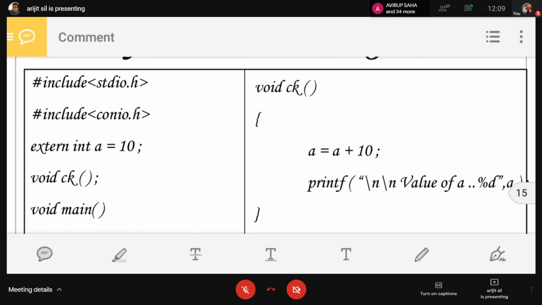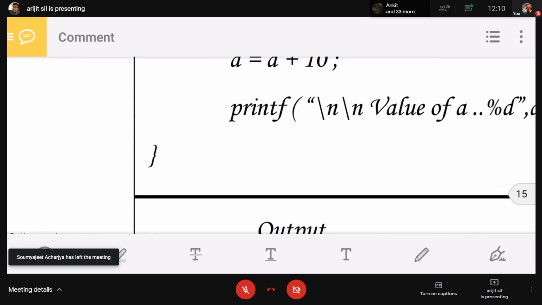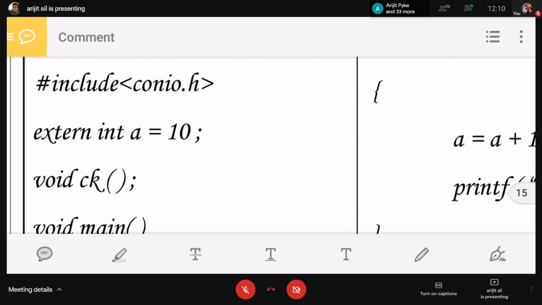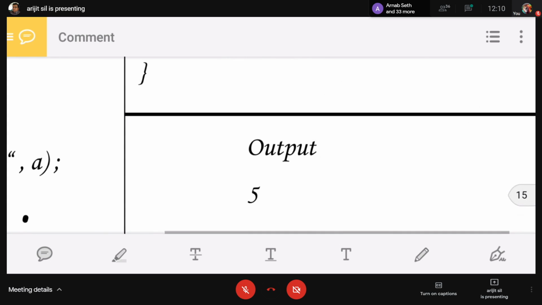In the ck function we have not declared a as an integer, float or character, anything else. Why did we not declare it? Because a is declared as a global variable, so this a takes extern int a equals 10. Now a equals a plus 10. What is the value of a? This a takes the global variable, where the value of a is 10. Now 10 plus 10 is 20. Printf, the value of a is 20.